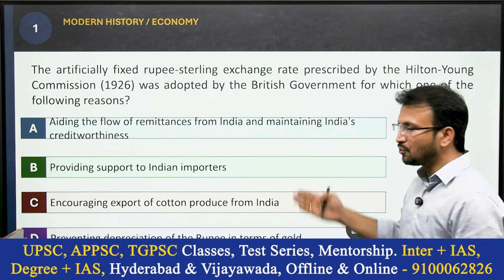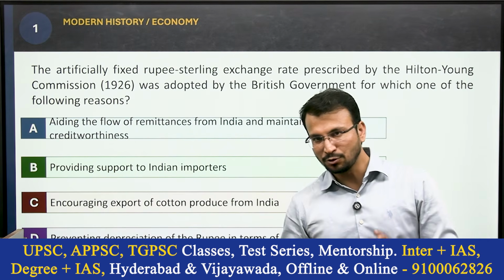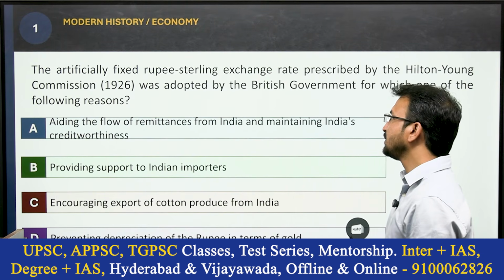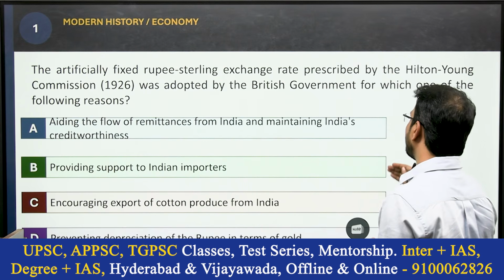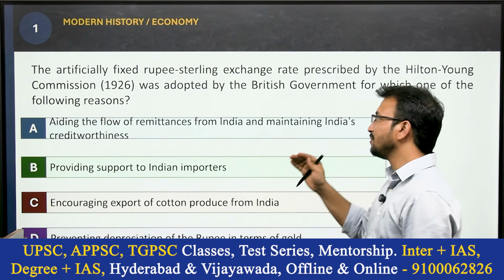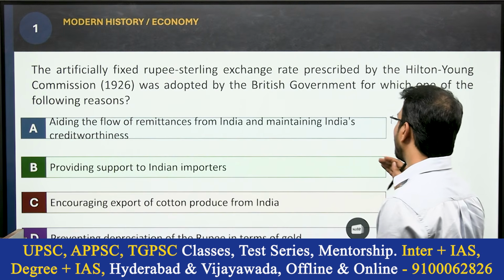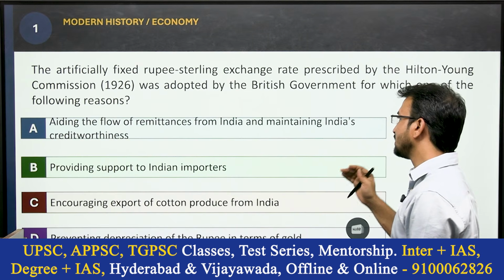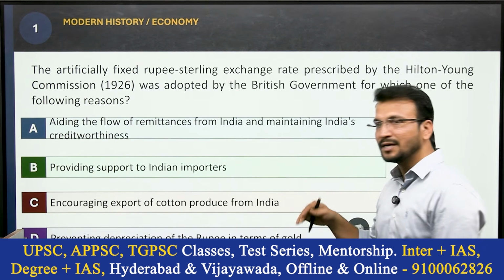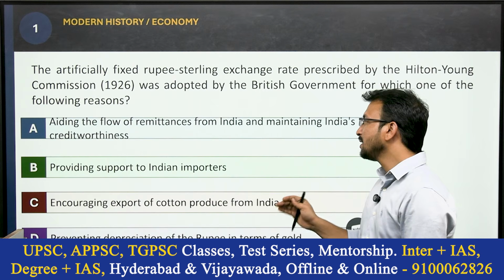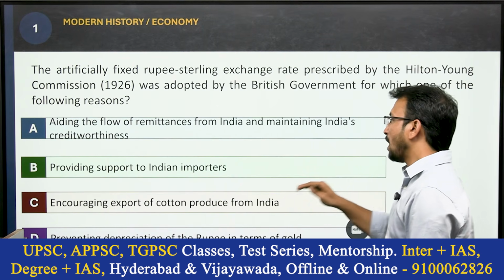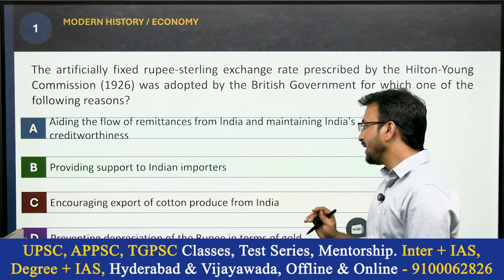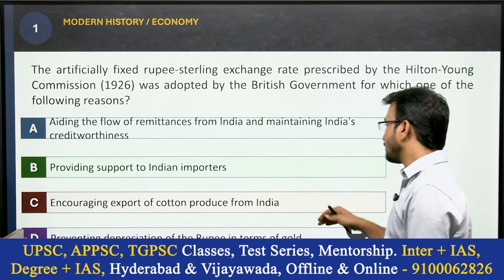Okay, the first question, basically it is a modern history based question, but it is related to the economy. So let's see. First question: the artificially fixed rupee sterling exchange rate prescribed by the Hilton-Young Commission 1926 was adopted by the British government for which one of the following reasons? Option A: aiding the flow of remittances from India and maintaining India's credit worthiness. Option B: providing support to Indian import. Option C: encouraging export of cotton produced from India. Option D: preventing depreciation of the rupee in terms of gold.